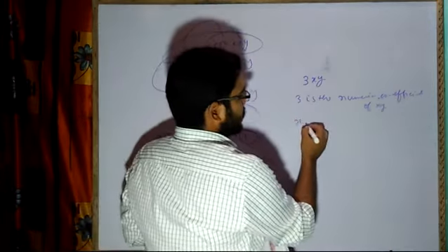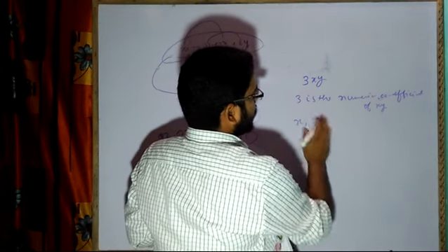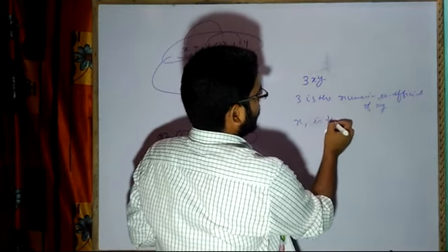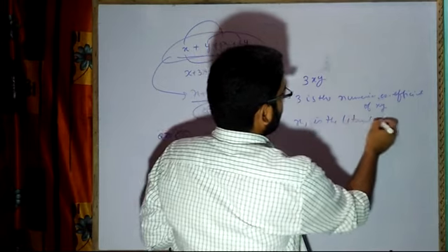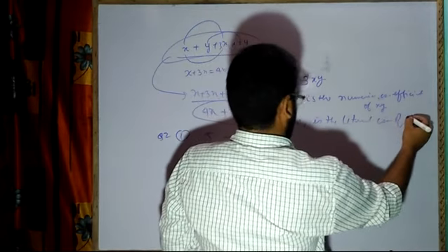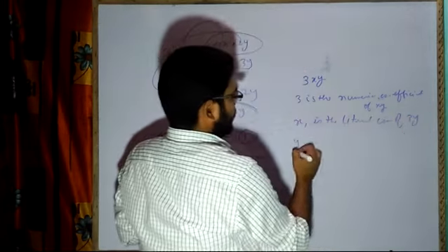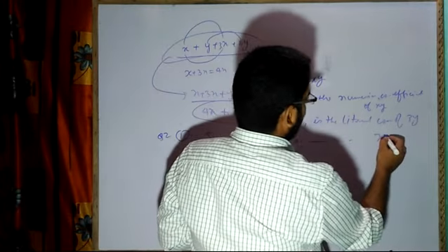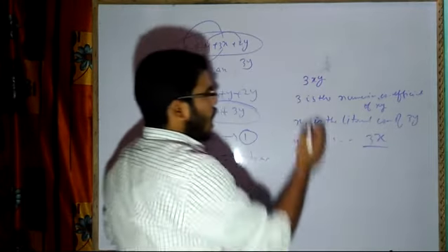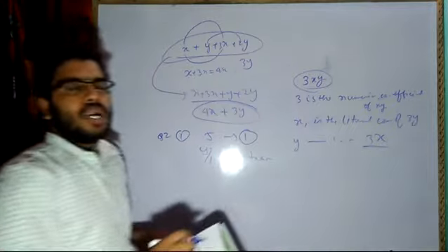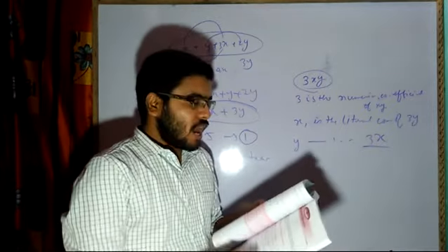If I have x, it will be called the literal coefficient of 3y. Then y will be called the literal coefficient of 3x. So all three are called coefficients of one another.